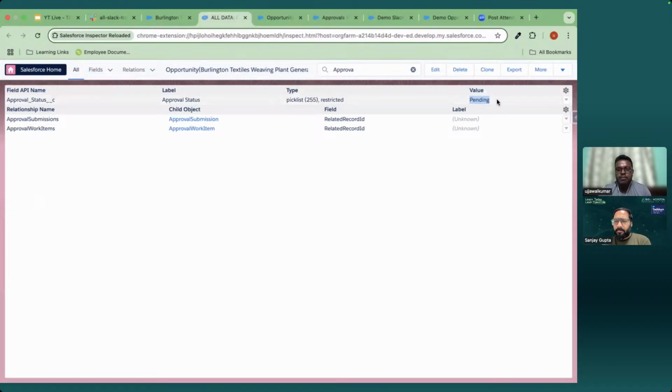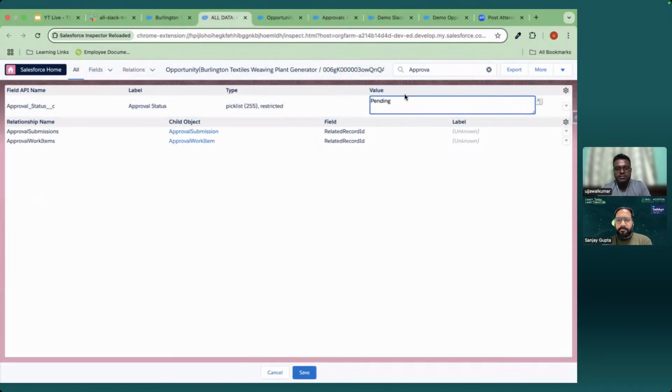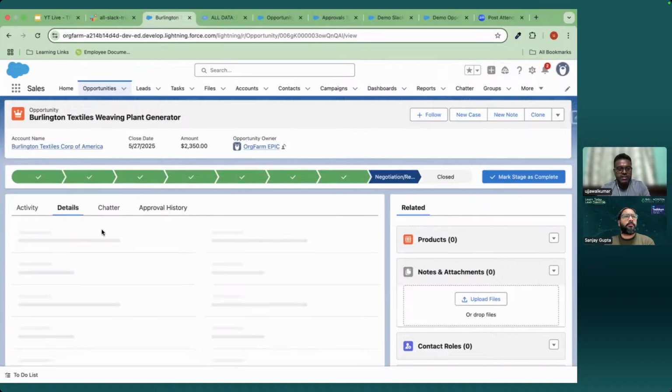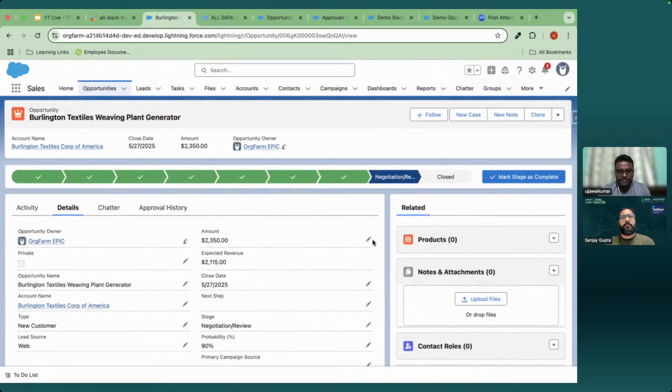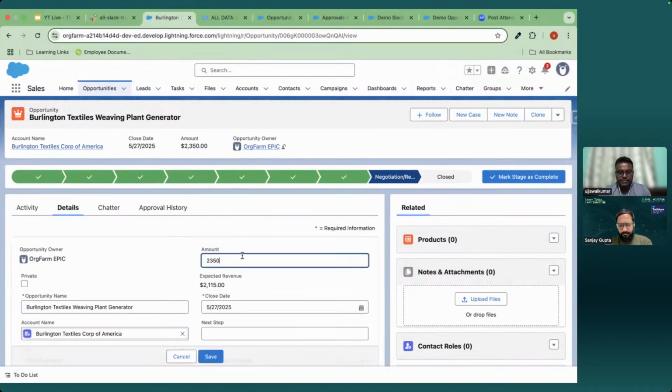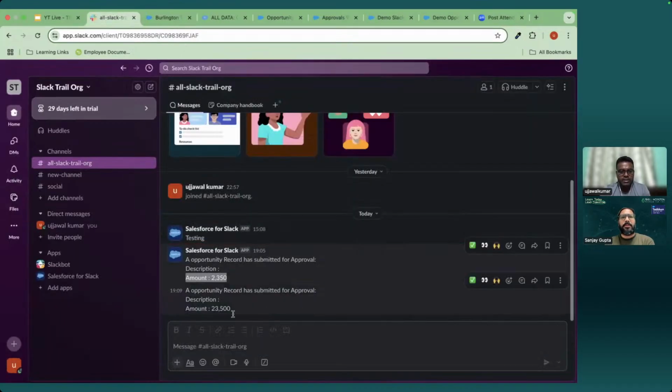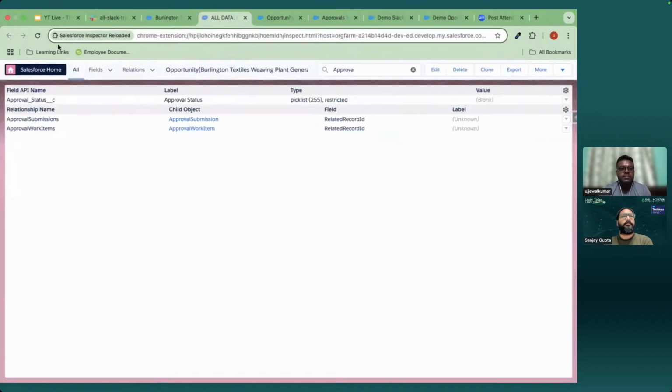Now let me make this blank once again. Save. And let me again change the amount. So now again the approval request has been sent, and I should get a notification. Yes, see, I got a notification. Or if we check.